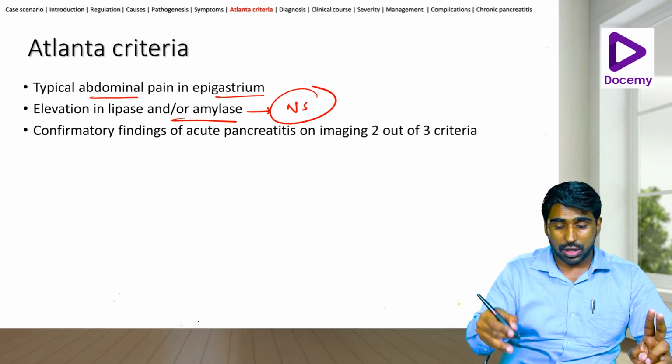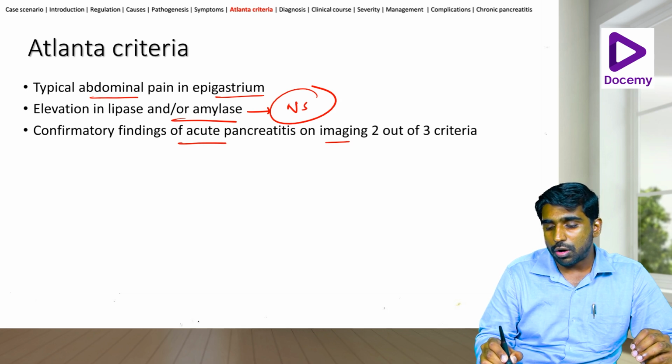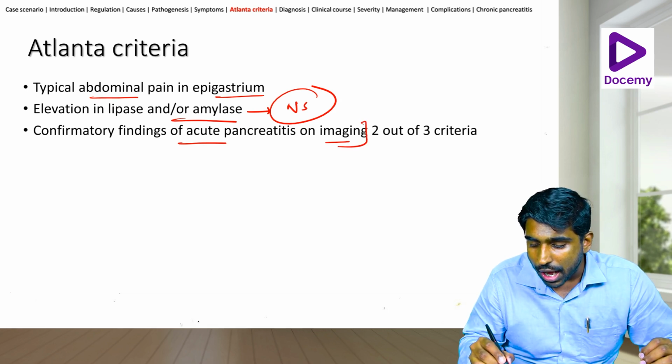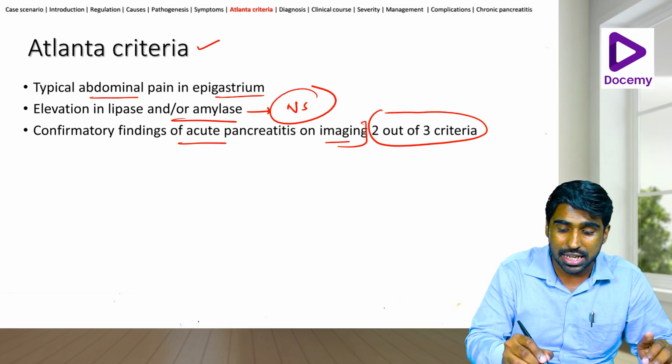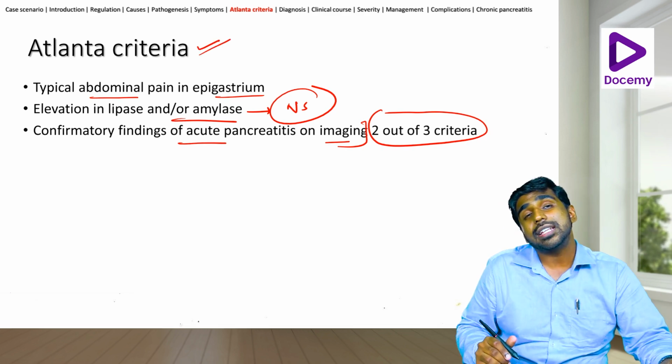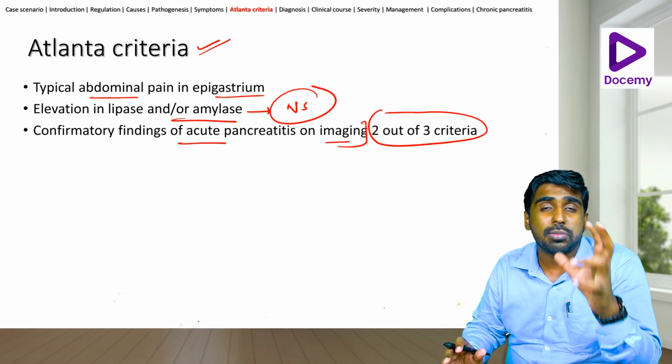Okay, I'll tell you the reason why. I'll go into this after this. Confirmatory findings of acute pancreatitis on imaging. Okay, when you have 2 out of 3 of these criteria, this is what is called the Atlanta criteria. That is when you call it acute pancreatitis. Now let's look into why amylase is not specific for this.